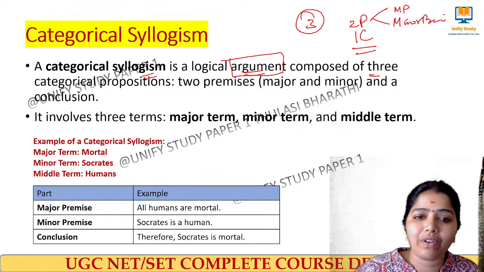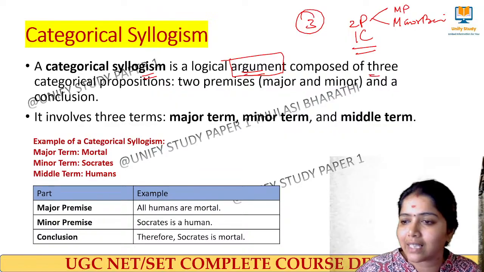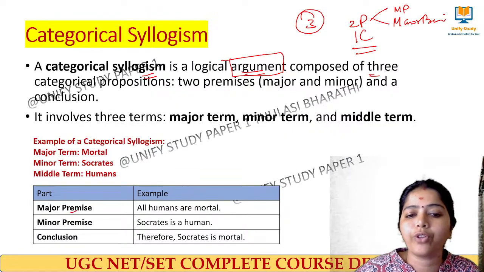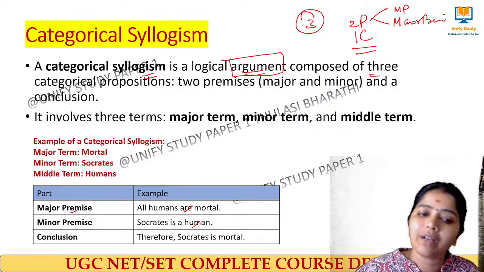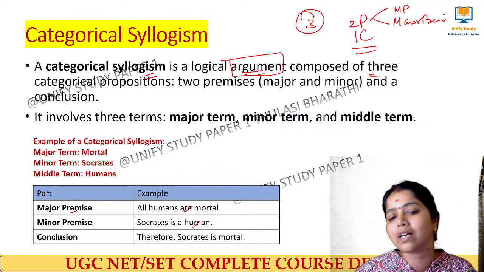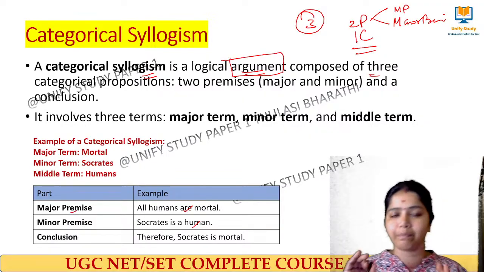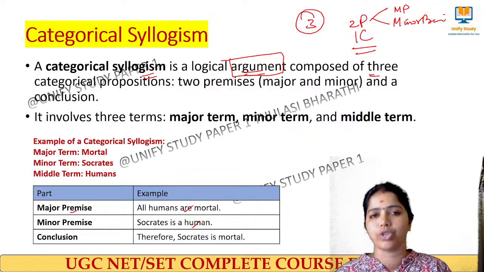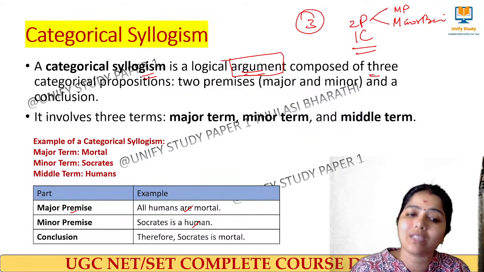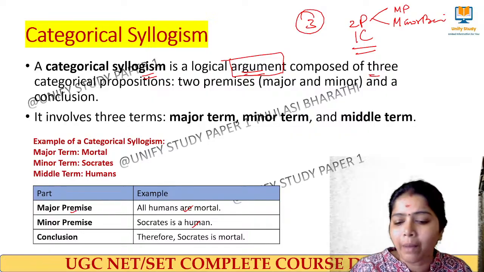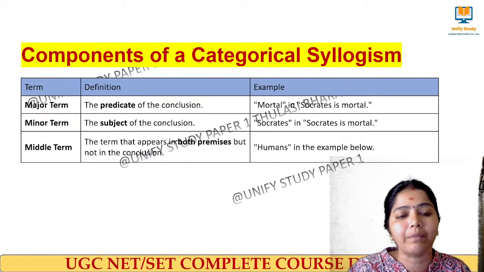So here I have given you an example. Major premise: all humans are mortal. Minor premise: Socrates is a human. Conclusion: therefore Socrates is a mortal. So I make premises and I make a conclusion over here. In this statement, we have to identify what is the major term, what is the middle term and what is the minor term. Ma'am, how to find out the major term and the middle term?